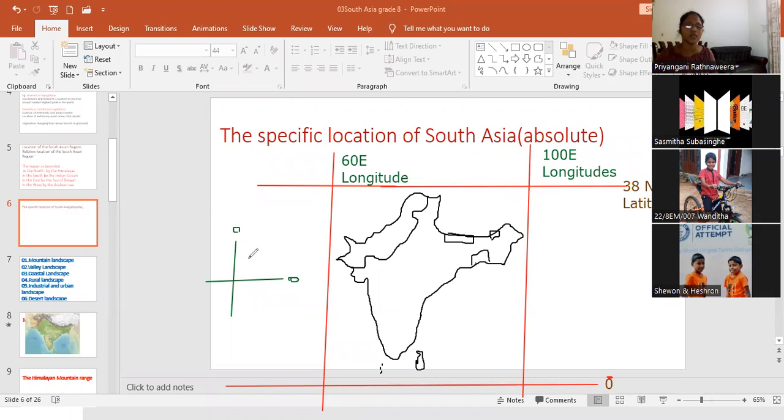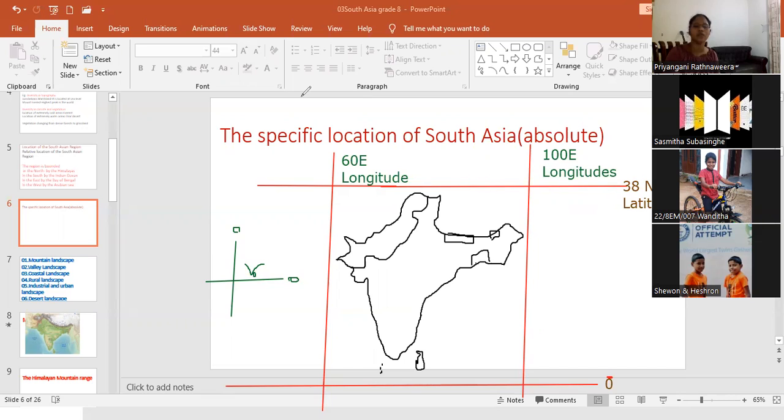The South Asian region is located in this area. This side, the longitudes are called east longitudes. The South Asian region starts from east longitude.